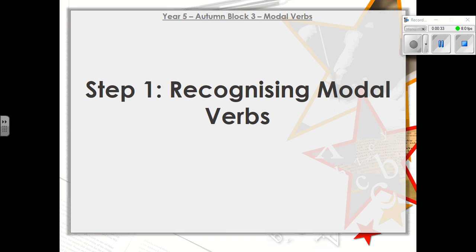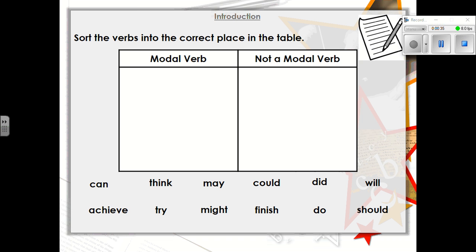So recognize modal verbs. I've got the little image here in the top corner. Sort the verbs into the correct place in the table, modal verbs and non-modal verbs. Give it your best go, just want to see what you can do. Don't worry if you make mistakes, that is absolutely fine. Just a quick reminder, modal verbs define possibilities. So you might be able to do something, for example. Okay, so there's one for you. Have a go if you can do the rest. Pause the video, give it a try.